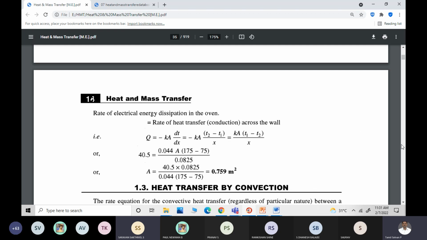But in module one we have only 3 hours duration, and in that 3 hours you have the theory, where we studied the conduction theory. Suppose they ask for the temperature gradient, then what will you do in the same problem? You will be finding out dt by dx after getting the area. After getting the area 0.759, you substitute here: dt by dx is equal to q by minus Ka. Am I correct?